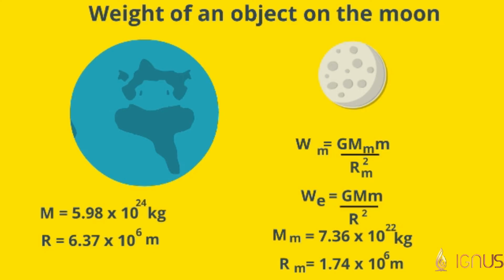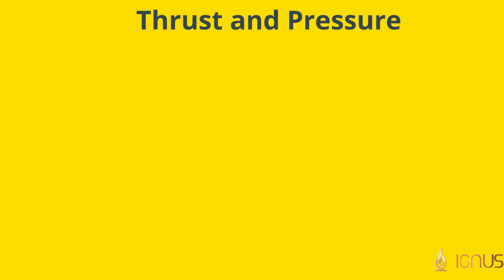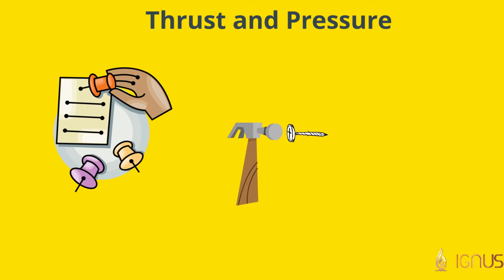If we divide the weight of the object on moon by the weight of the object on earth, we can see that the mass of the object cancels out. What remains are the four terms which are constants. Combining these values, we will get it as 1 by 6. Therefore, weight of an object on moon will be 1 by 6 of the weight of the object on earth.